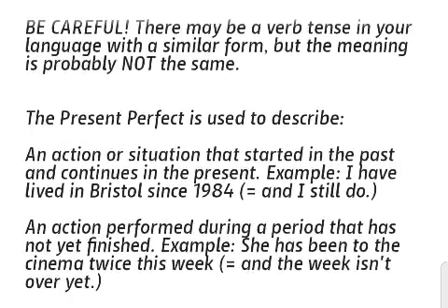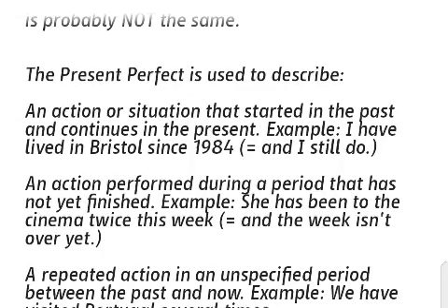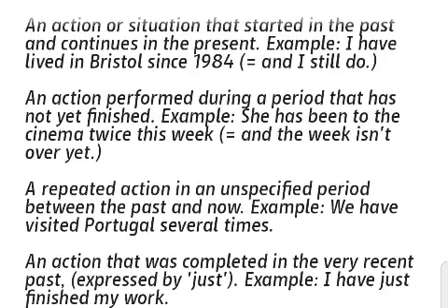The present perfect is used to describe an action or situation that started in the past and continues in the present. Example: I have lived in Bristol since 1984 and here I still do. An action performed during a period that has not yet finished. Example: she has been to the cinema twice this week and the week isn't over yet.